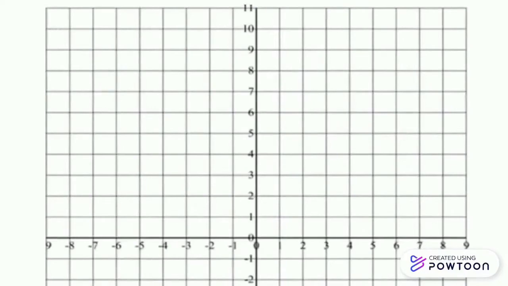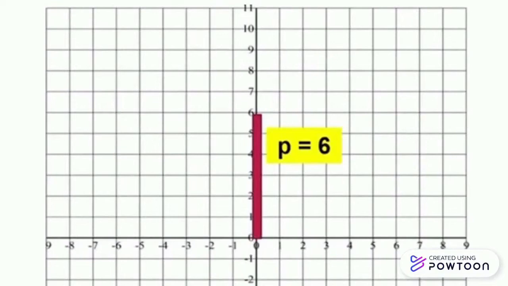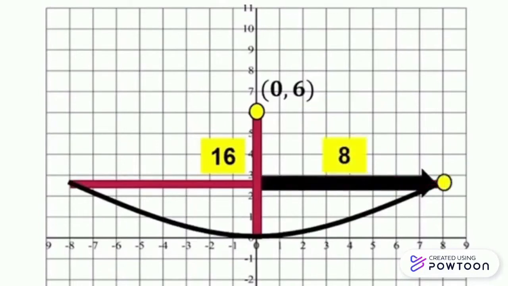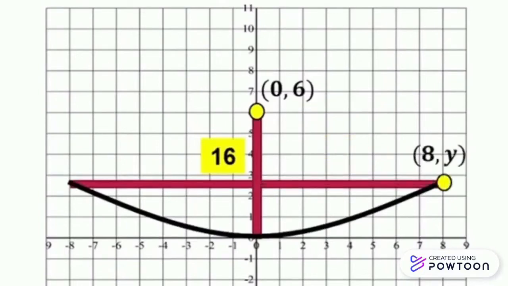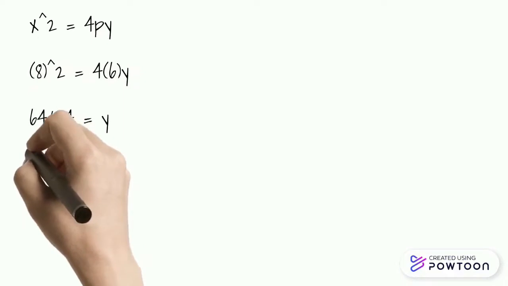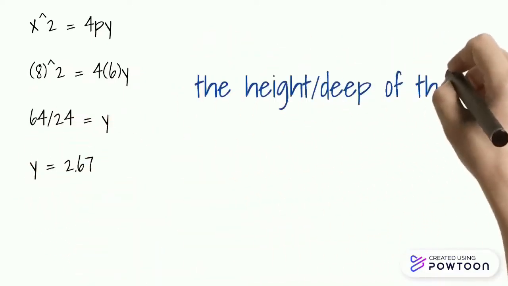From the given, the focus is 6 feet from the base, so the value of p is equal to 6. Since the diameter of the satellite is given as 16 feet, the radius of the satellite is 8 feet, which is the value of x. So one of the endpoints of the diameter is (8, y). The value of y is the height of the dish. So we will now substitute the values of x and p. Therefore, we get the height, or depth, of the dish as 2.67 feet.